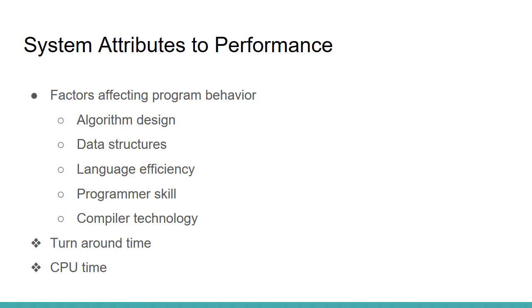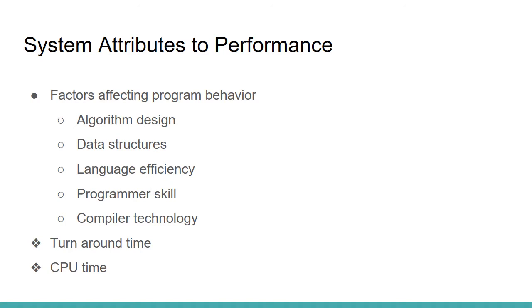The first is about system attributes to performance. The ideal performance of a computer system demands a perfect match between machine capability and program behavior. Machine capability can be enhanced with better hardware technology, innovative architectural features, and efficient resource management.